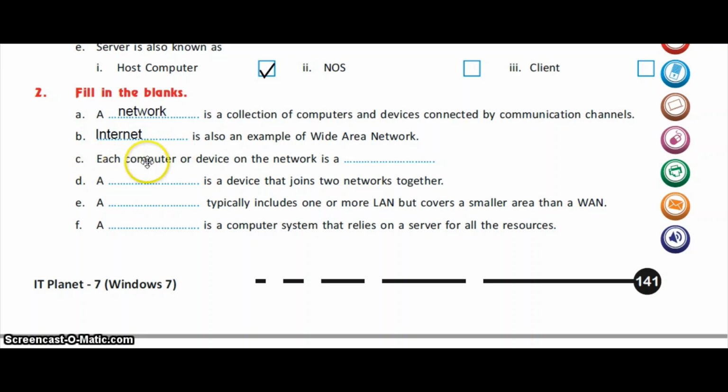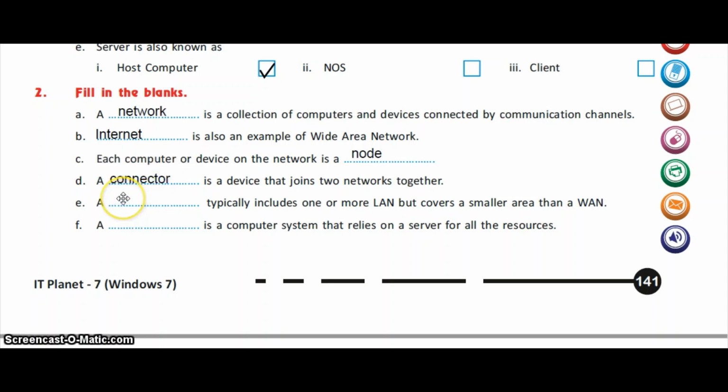Now the next one: each computer or device on the network is, and we all know that it is called a node. Now next one: a dash is a device that joins two networks together. So which device is used to join two networks? It is the connector. So connector is the device which joins two networks, and examples of connectors are hub, bridges and routers.